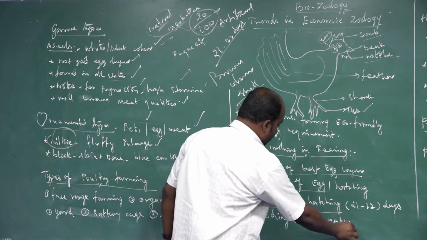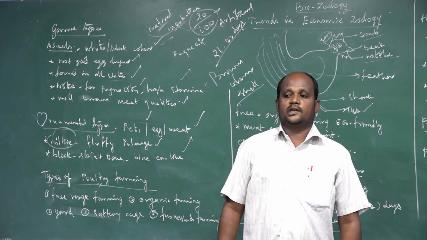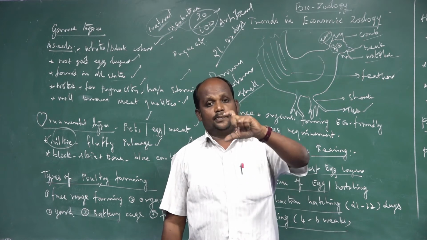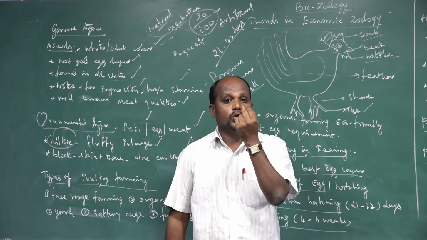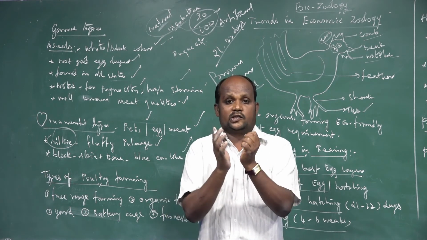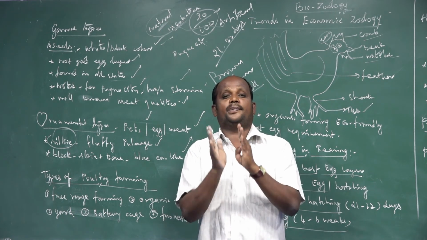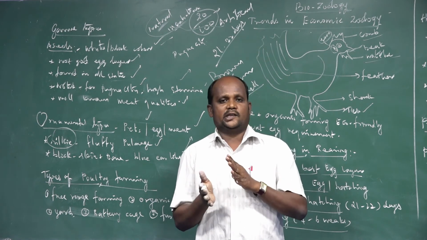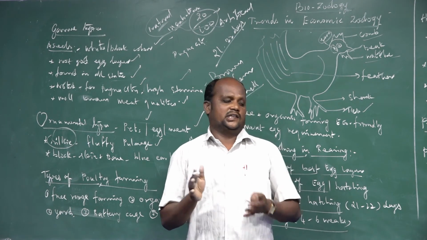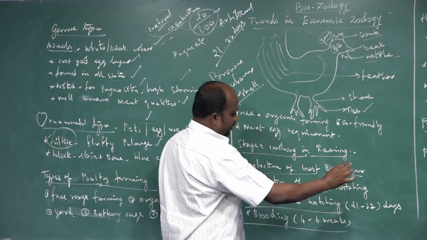Another one is the brooding period. The brooding period is 4 to 6 weeks. By that many days, the new young one has already come out from the egg. That is called a chick or young one. The young one we should protect very safely from predators, from rain and rats. That process is the brooding period.